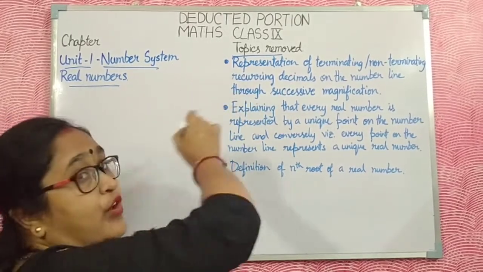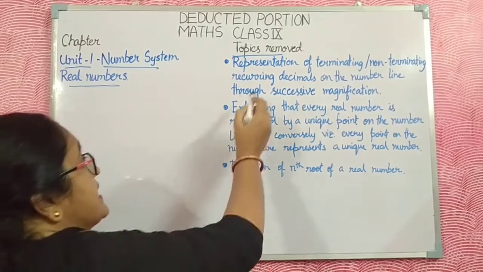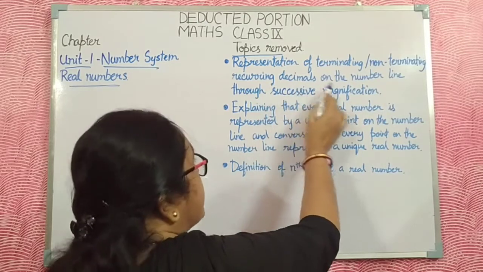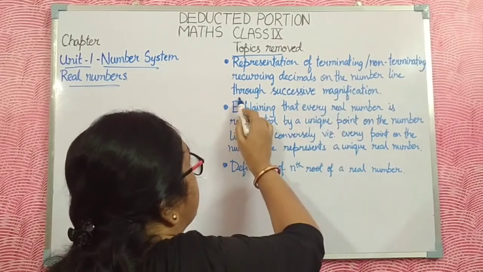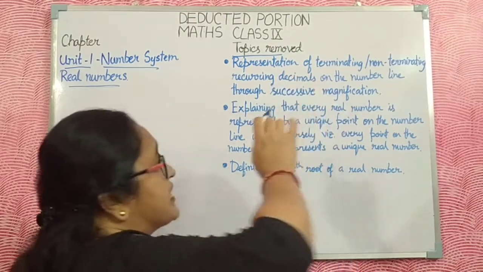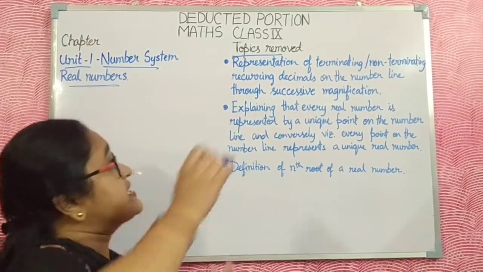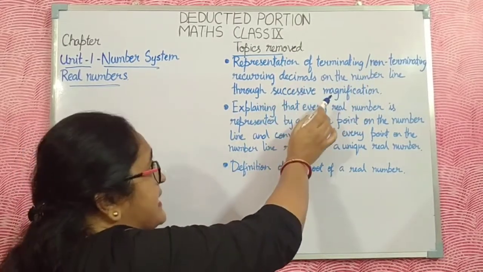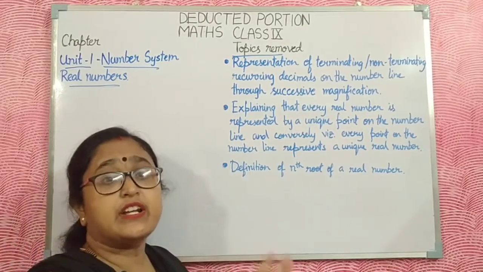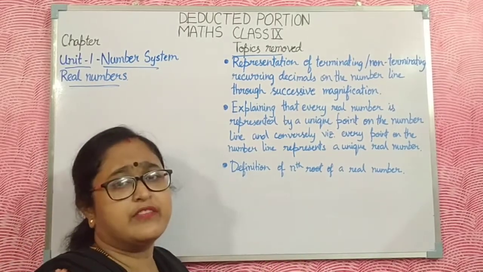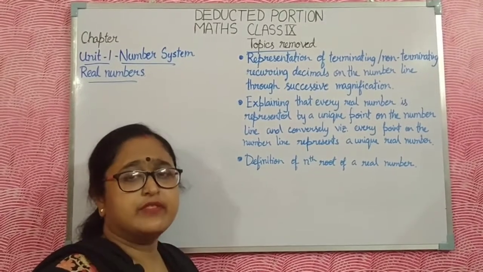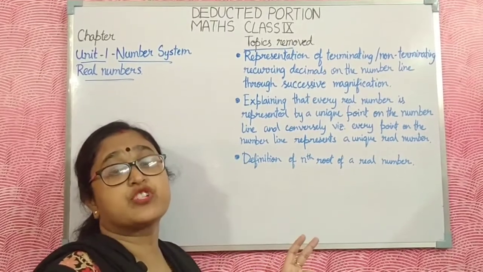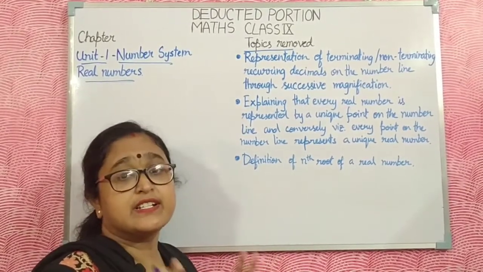The topic removed from the real number chapter is the representation of terminating and non-terminating recurring decimals on the number line through successive magnifications. That means the representation of decimal numbers, whether recurring, terminating or non-terminating. This is the deleted portion in class 9 standard CBSE board.